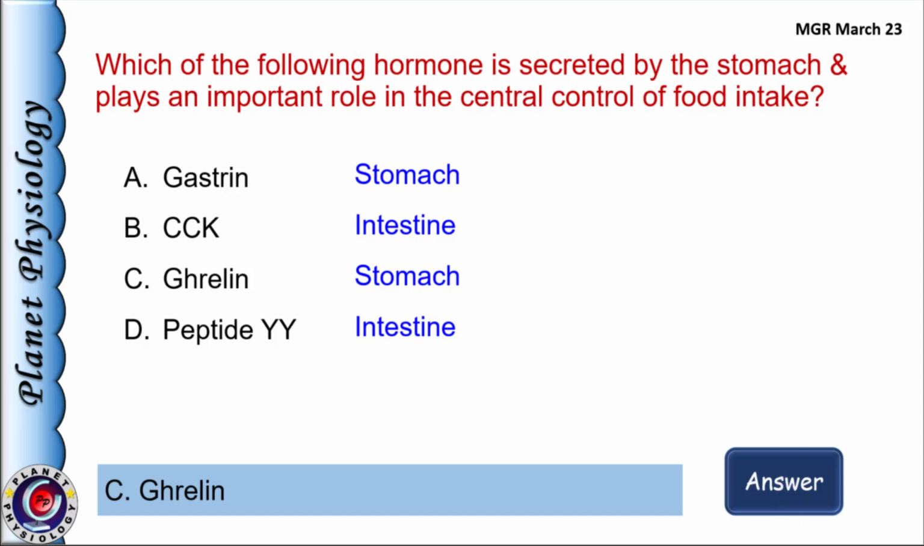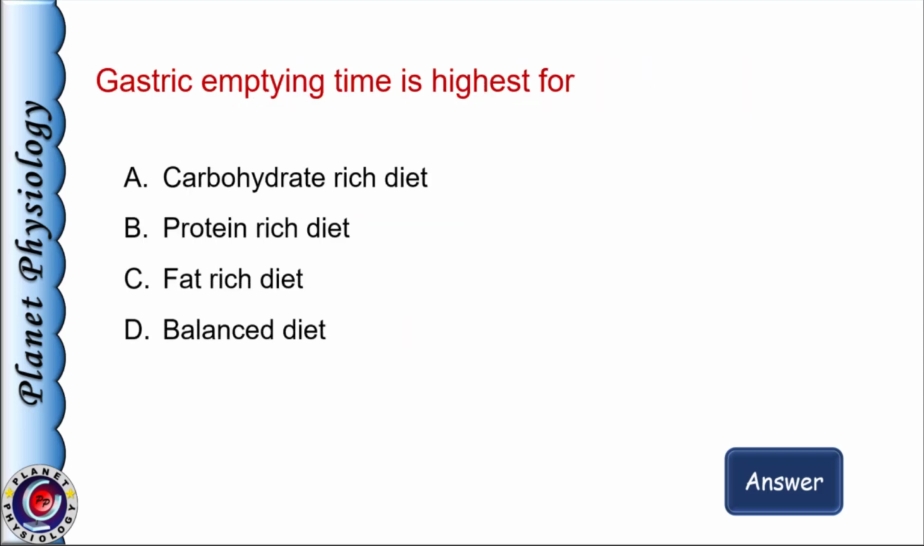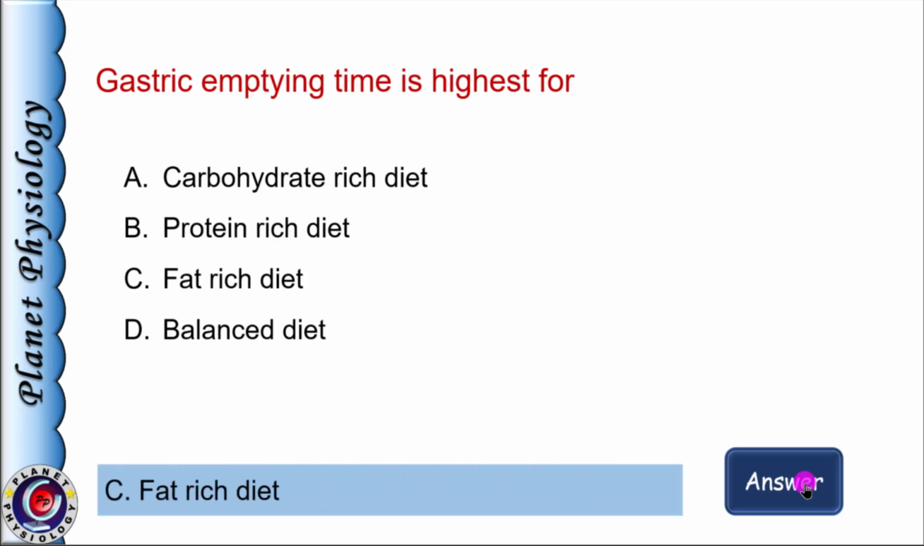Ghrelin is secreted by the stomach during fasting, and it increases food intake by releasing neuropeptide Y from hypothalamic neurons. Next question. Gastric emptying time is highest for A. Carbohydrate rich diet, B. Protein rich diet, C. Fat rich diet, and D. Balanced diet. And the answer is option C, fat rich diet. Fatty food remains in the stomach for about 6 hours, while carbohydrate rich food remains just for 2 to 3 hours. So gastric emptying time is highest for fatty foods and lowest for carbohydrate rich food.